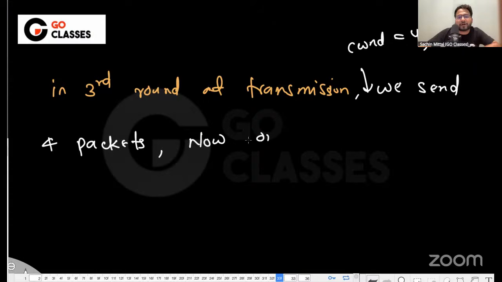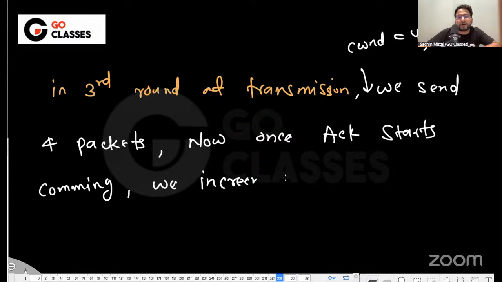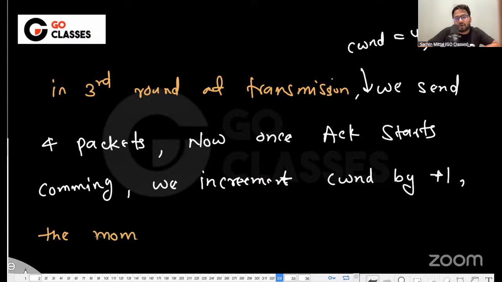Now, once ACKs start coming, we increment CWND by 1, right? The moment the last ACK of the third round of transmission comes, we have CWND to be 8.